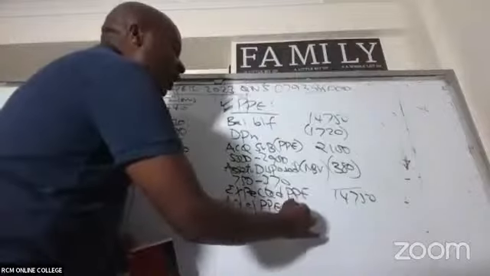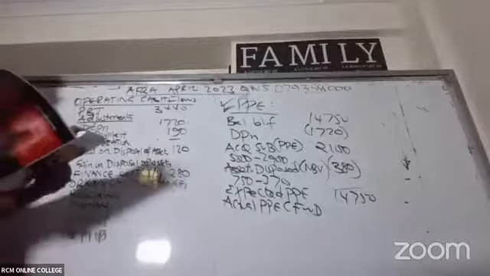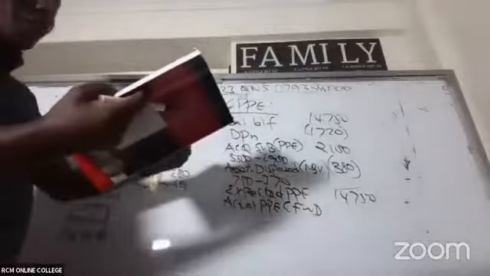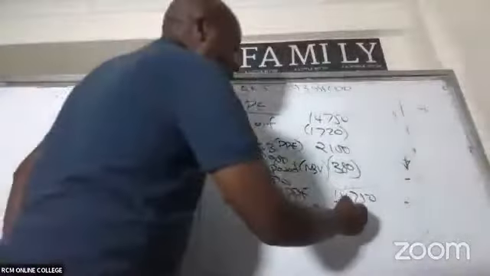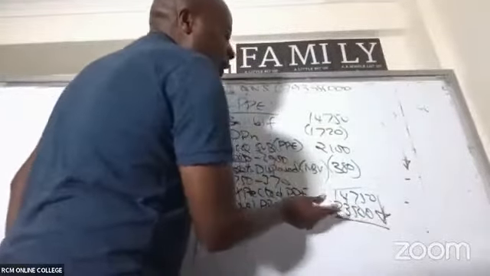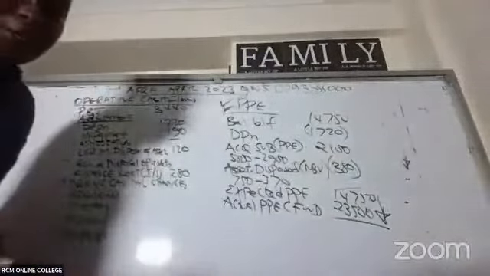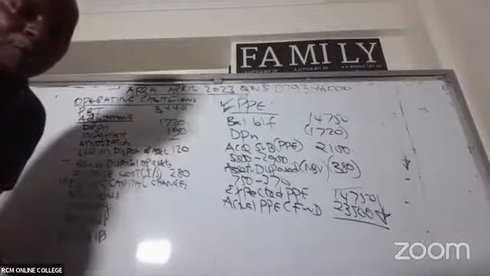Look at your balance sheet. Actual PPE carried forward is 23,500. So I can see an increase here. An increase of how much? Get that difference. Juliana, thank you. An increase of how much?